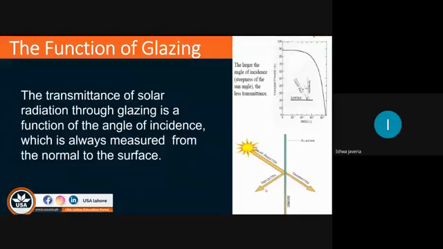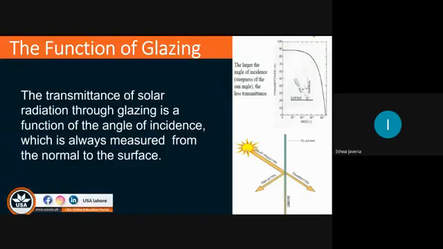These are the functions of the glazing. Dear students, glazing is done on the glass, and for the glass we have different possibilities. Glass is basically the glazing. Glass can transmit the solar radiation, glass can reflect it, or the glass can absorb the heat inside. So these are the different points.